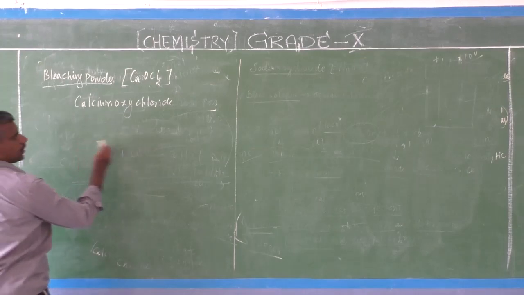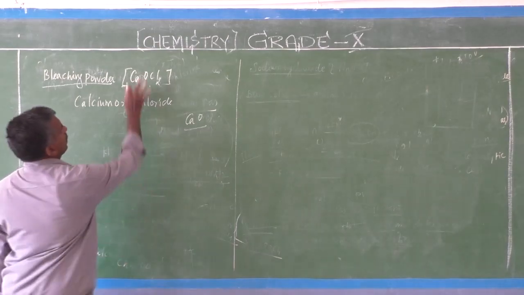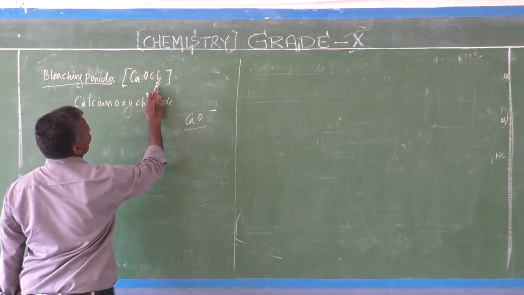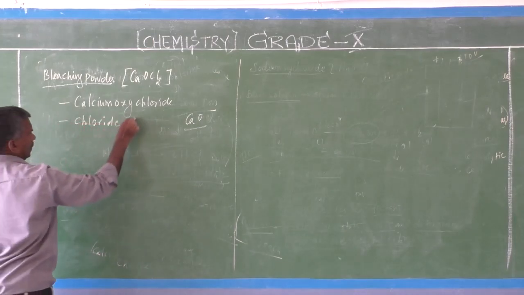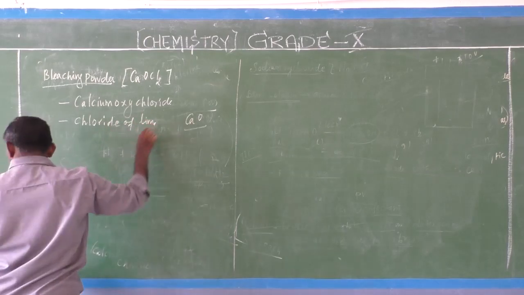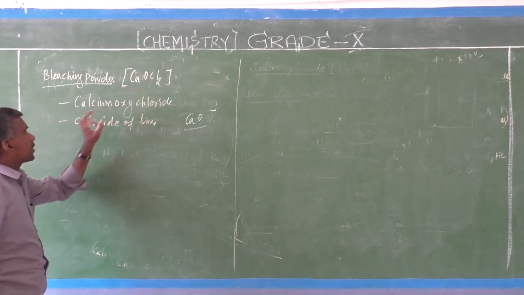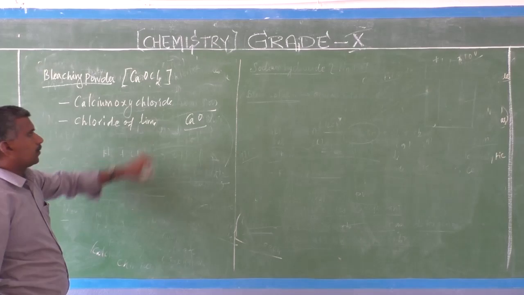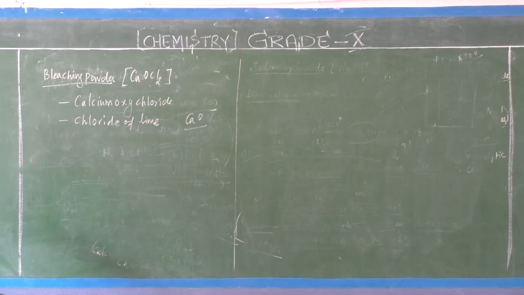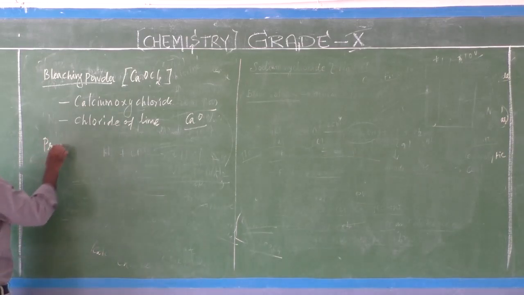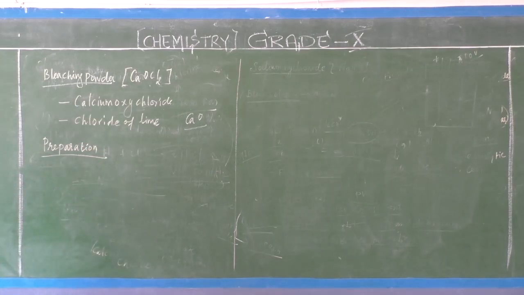In the first lesson you studied this chemical. This is lime. This is the chloride of lime. Chloride of lime is known as bleaching powder. Bleaching powder, CaOCl2, calcium oxychloride, has another name: chloride of lime. Now, the preparation of bleaching powder.